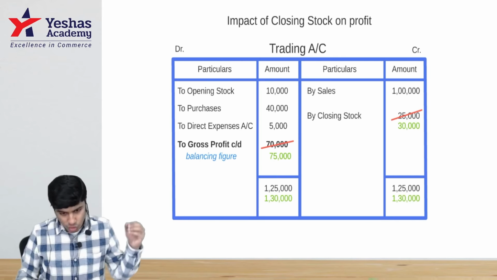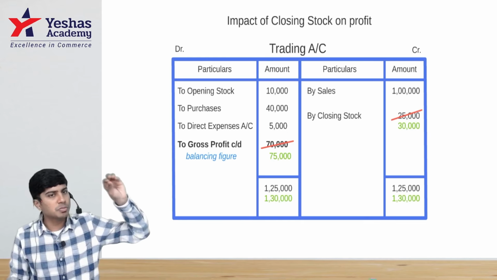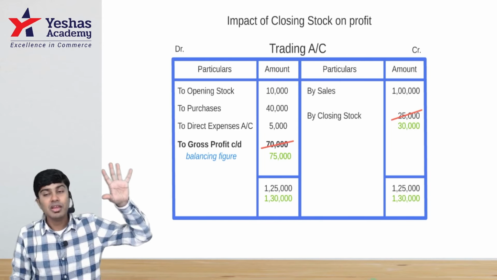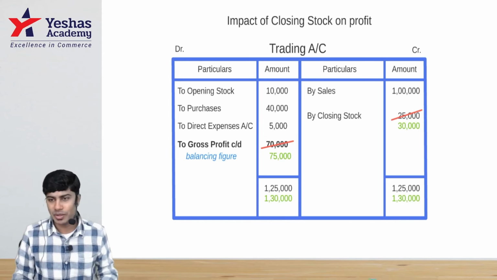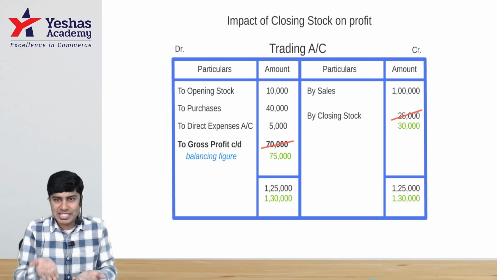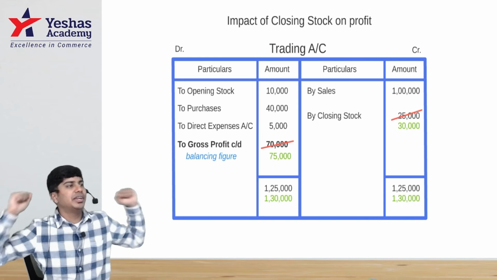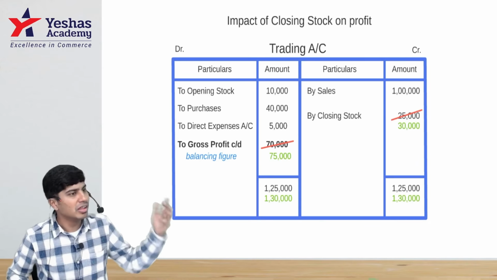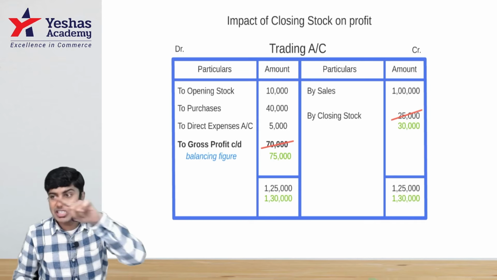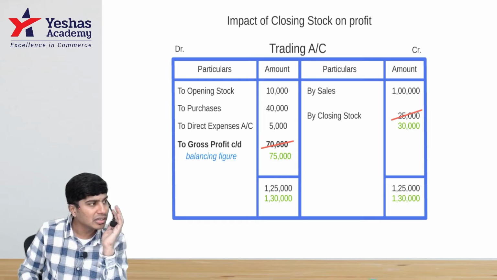Fantastic. So can I draw a conclusion that with an increase in the closing stock by 5,000, my gross profit increased by 5,000? All that I'm trying to tell you is closing stock is an asset. When the asset increases, the asset is debited, and it will result in the credit, which is profit. If you decrease the asset, it should decrease the profit. If you increase the asset, it should increase the profit. Are you getting it? Very nice.